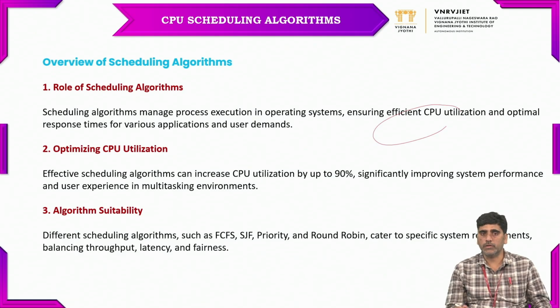And algorithm suitability: whenever you open a process or execute applications, which type of algorithm is suitable for efficient CPU utilization? There are certain types of algorithms. The first one is FCFS, first come first serve scheduling algorithm; the second one, shortest job first scheduling algorithm; the third one, priority scheduling algorithm; and the fourth one, round robin scheduling algorithm.